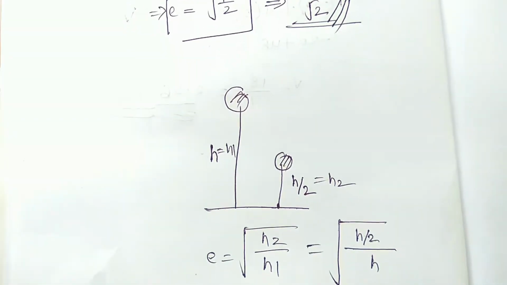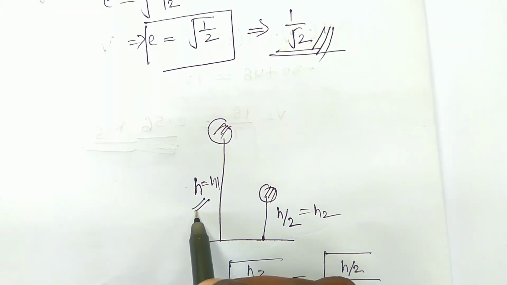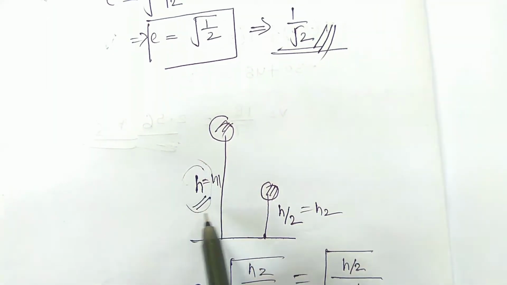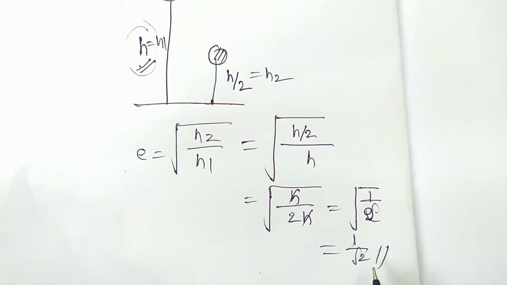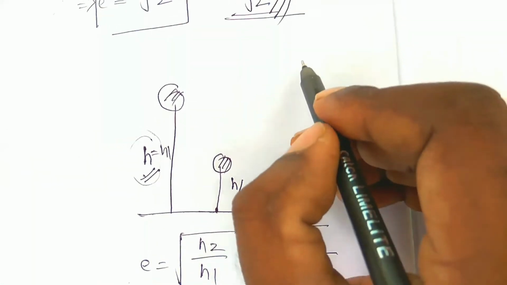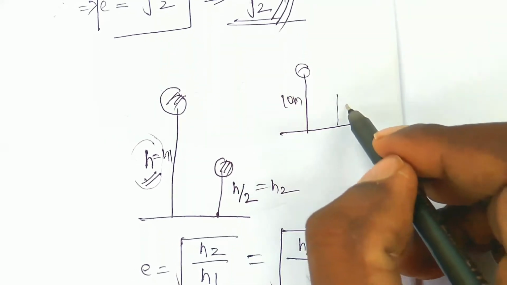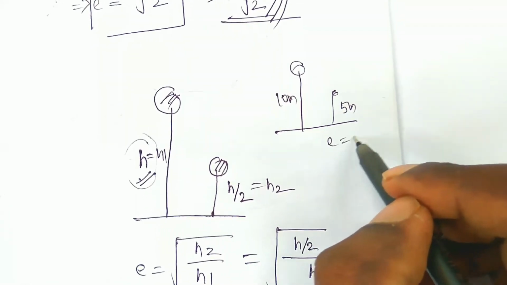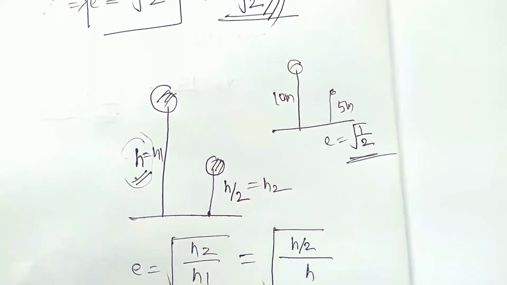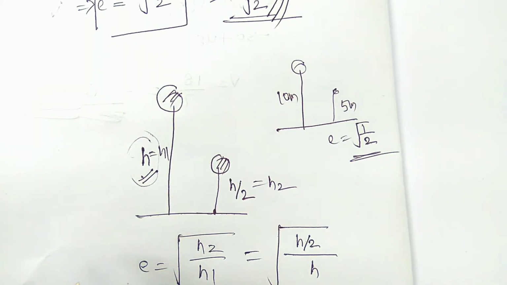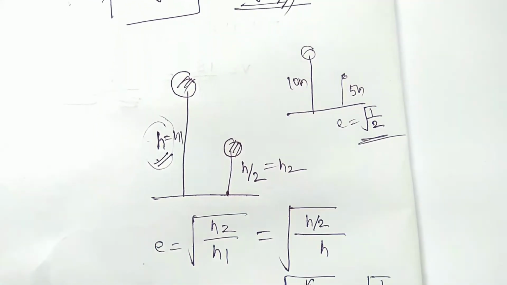Right. So in this case, what you have to remember is, if the ball after rebounding reaches half of its height, then the coefficient of restitution must be 1 by root 2. So suppose a ball is falling from 10 meters of height and after rebounding it goes up 5 meters, then the coefficient of restitution you should directly write as under root of 1 by 2. Right? So this is the method you have to remember.